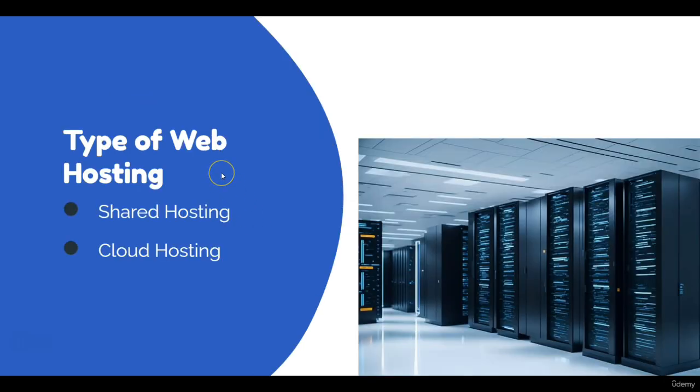So for web hosting, there are generally two types. One is shared hosting, one is cloud hosting. I will always suggest you go with cloud hosting, especially if you have the budget. If you do not have the budget, you can choose shared hosting. It's more affordable, but it means that you will be sharing the server with a lot of other websites.